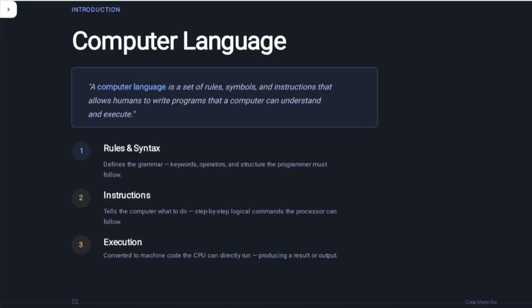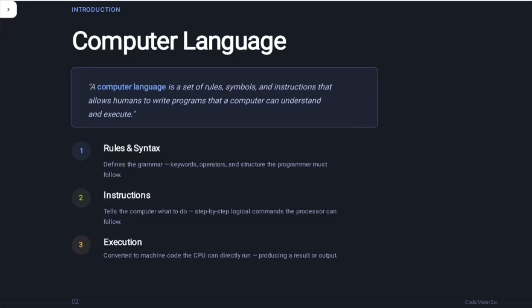After that, instructions tell the computer what to do step by step, with logic commands that the processor can follow. In the first step, programmers write the rules and syntax. After that, the instructions are followed by the computer's processor: what to do and how to do it step by step.